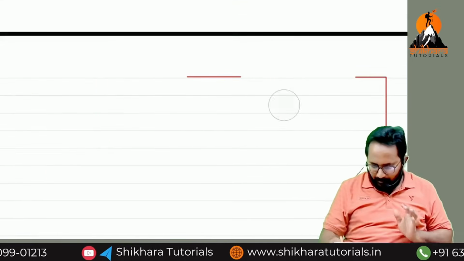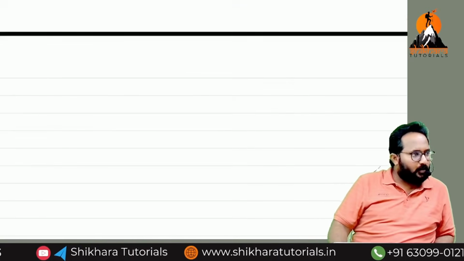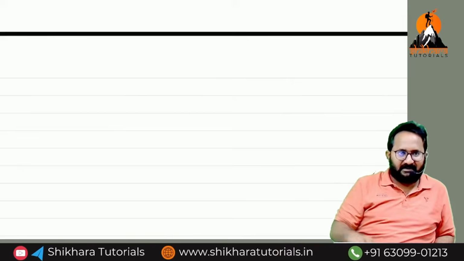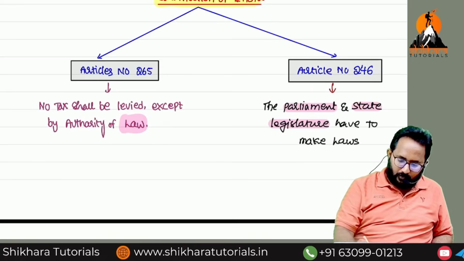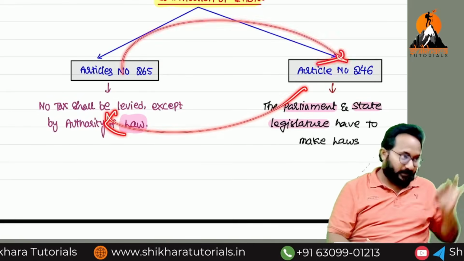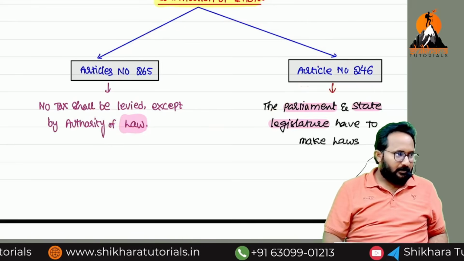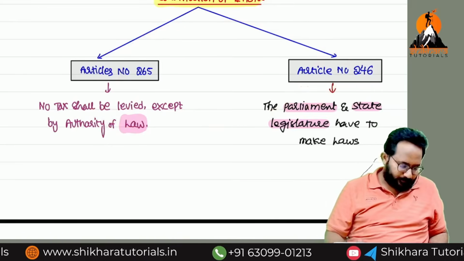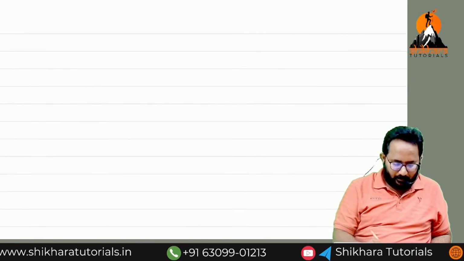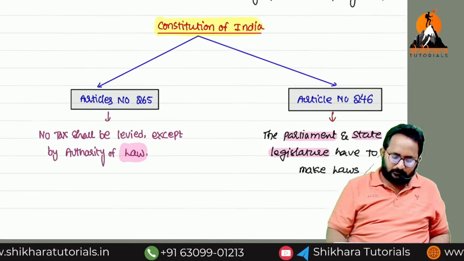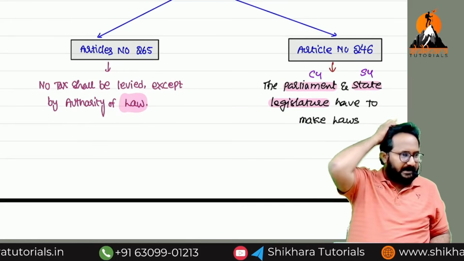Again, come back to this discussion. How many articles did we discuss? 265, 246. But there is one mistake. The students will write it down in a reverse way. First we discussed 265, then 246. Now, anyhow, who framed the laws? Indirectly the central government. Here, what can the state government make the laws on?